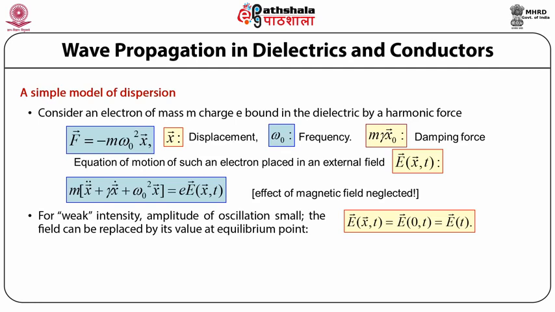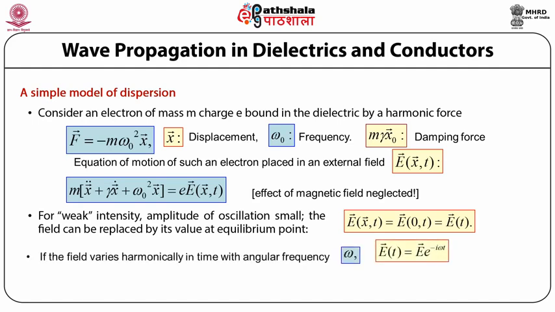If the intensity of the electromagnetic wave impinging on the medium is not very high, the amplitude of oscillation is small and we can evaluate the field on the right hand side at the position of equilibrium of the charge. Let it be E(t). If the field varies harmonically in time with angular frequency omega, then E(t) equals E naught e raised to the power minus i omega t.